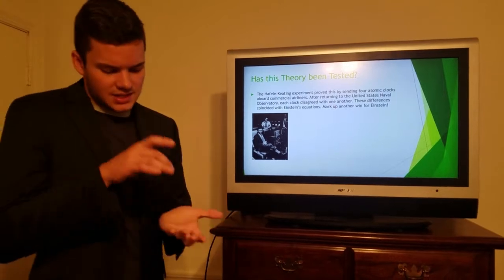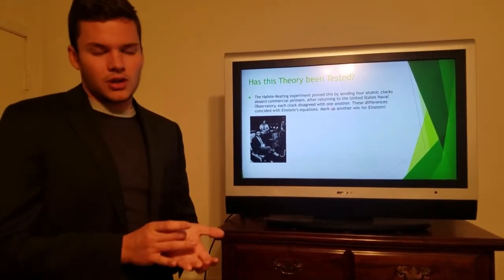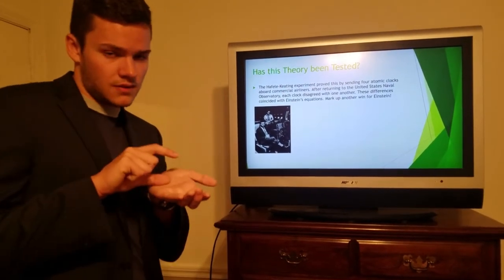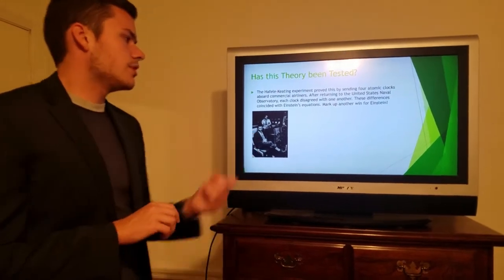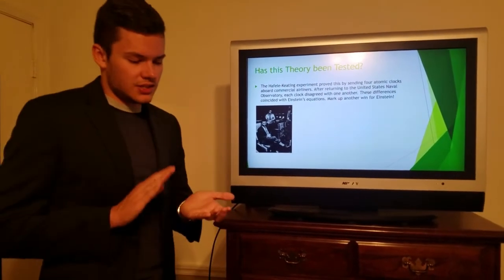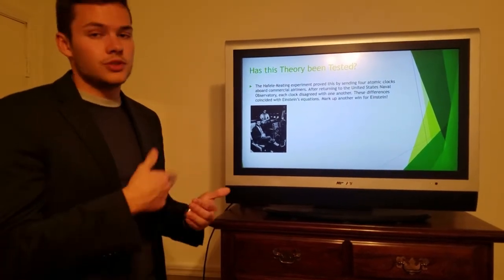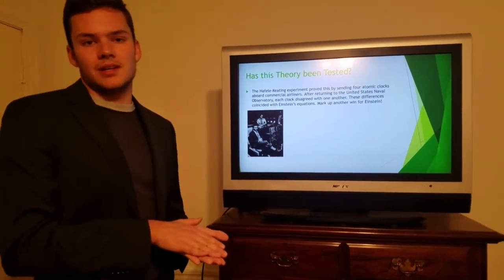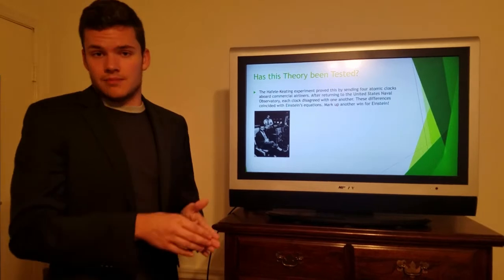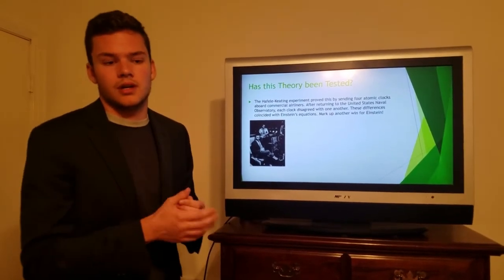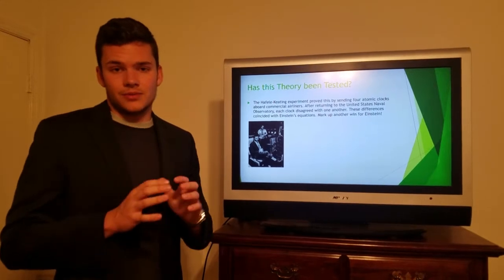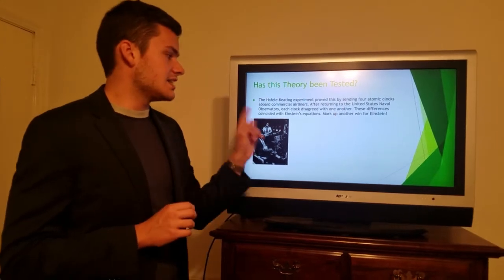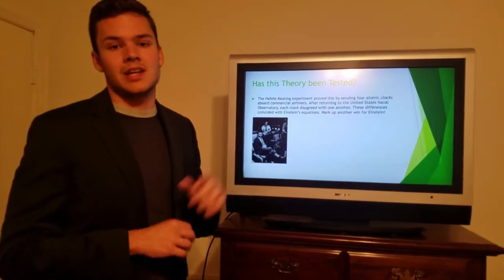What they did is they sent 4 atomic clocks, and atomic clocks are very accurate clocks that can detect even the smallest fraction of a second. And they put them aboard commercial airliners. And they sent these airliners out, and the airliners went around the world twice, at different speeds, whatnot. And the airliners came back to the naval base. And these atomic clocks were then compared amongst all of the airplanes. And they actually found that there was a difference in them. Now the spooky part is these differences coincided exactly with Einstein's equations for time dilation.